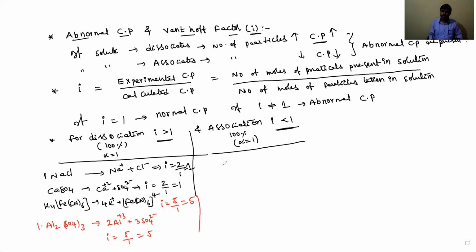In association, for example acetic acid, CH3COOH, dimerization takes place. It will be dimerized due to hydrogen bonding.